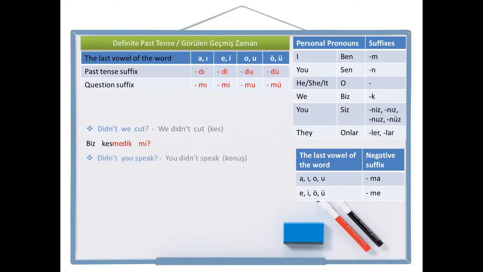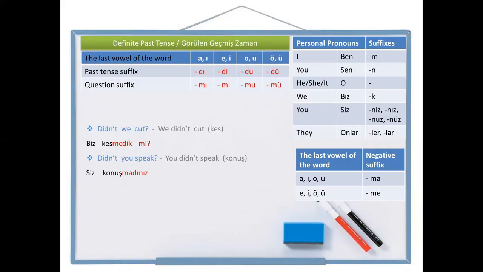Next one. Didn't you speak? This is the question sentence I want. And the negative sentence is you didn't speak. Speak is konuş in Turkish. Let's write it. You, siz, speak, konuş. Don't speak, konuşma. Didn't speak, konuşmadı. And the person pronoun suffix for the plural, nız. So siz konuşmadınız, you didn't speak.